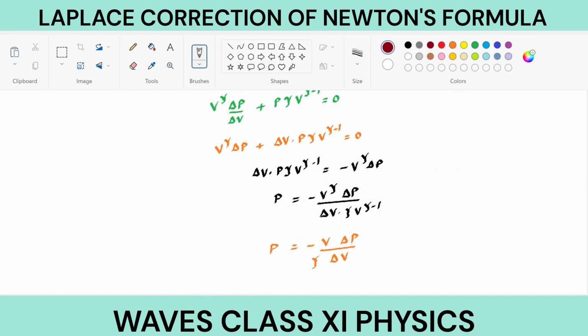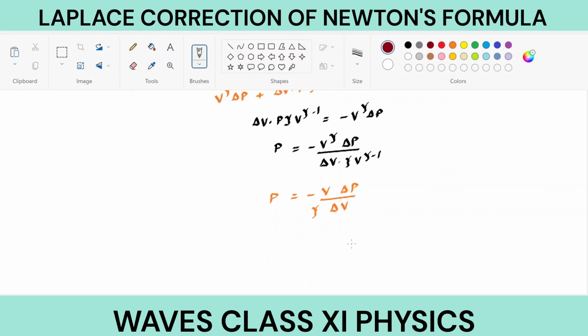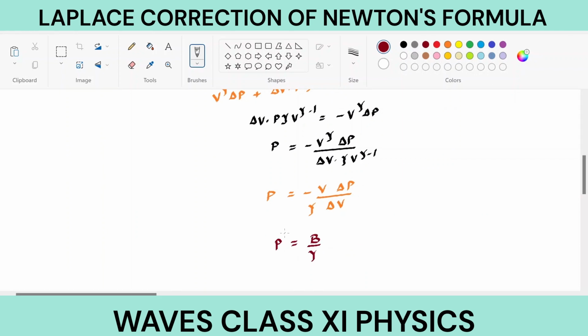Now this whole thing, minus V delta P upon delta V, we have already learnt in the previous part. It is nothing but the bulk modulus. So, including the minus, it will be bulk modulus upon gamma equal to pressure P. And this can be written as B equals gamma P. So in case of speed of sound, the velocity of sound will be root under, instead of bulk modulus, gamma P upon rho, where gamma is the ratio of specific heat capacities.